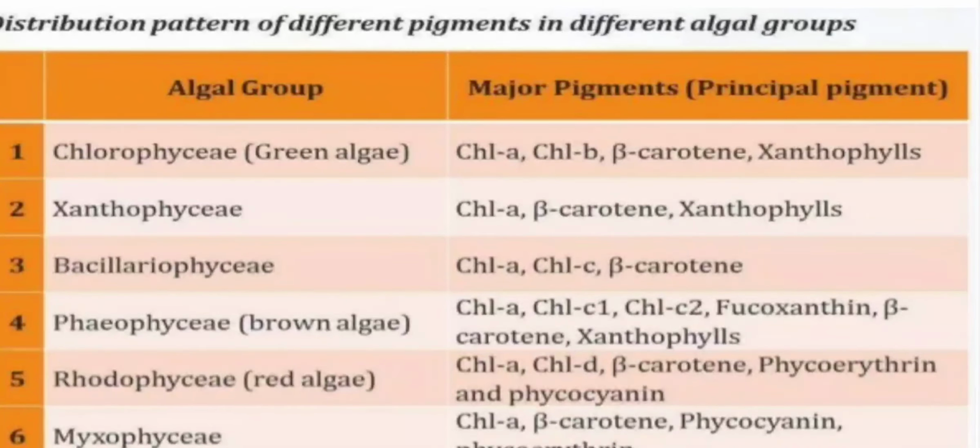In Myxophyceae, you can find chlorophyll A, beta carotene, phycocyanin and phycoerythrin. So students, mainly the three main categories: green algae comprise chlorophyll A and chlorophyll B. Brown algae are known by composition of chlorophyll C along with chlorophyll A, while red algae are known due to presence of chlorophyll D along with chlorophyll A or other pigments.